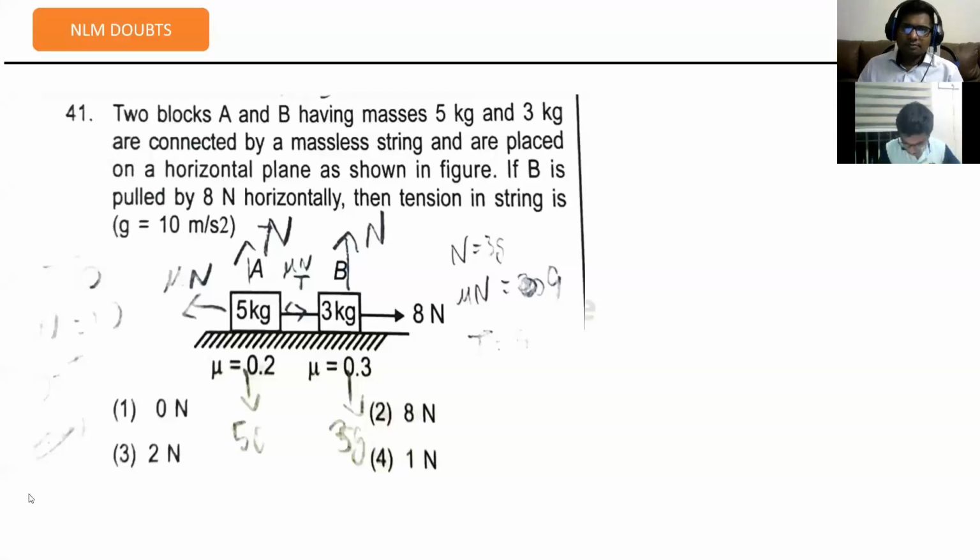You see this question, then your doubt. Two blocks A and B having masses 5 kg and 3 kg are connected by a massless string here. Massless is indicating ideal string here, and are placed on a horizontal plane as shown in the figure. If B is pulled by 8 newtons horizontally, then what is the tension in the string? Which string are they asking? This one between the blocks? Yes, the connecting string.